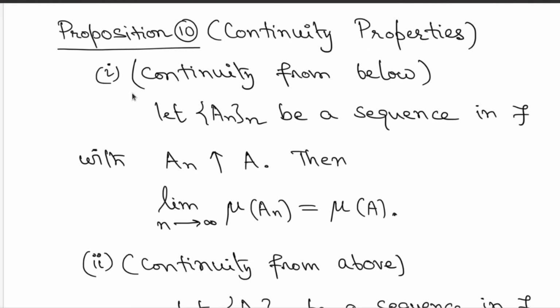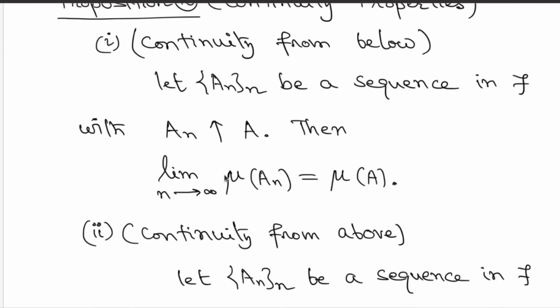Continuity properties. The first part says that a measure mu is continuous from below. What is this? It's like this. Take an increasing sequence of sets A_n and call the countable union of the A_n's capital A. This is the usual notation used earlier. Then we claim that the measures of A_n increase to this limit value, which is nothing but the measure of A. So this is continuity from below. If A_n increase to the set A, then measures of A_n also increase to the measure of A. So that's the continuity property.